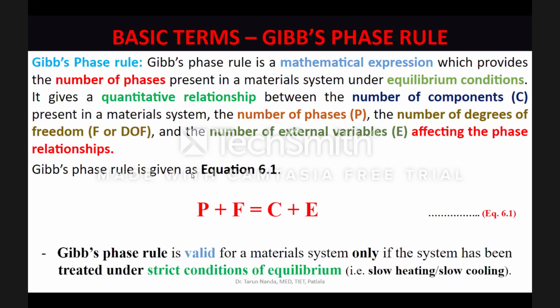You will have to apply Gibbs phase rule time and again to see what exactly is the situation at a particular instant. Whereas had you been doing equilibrium heating or cooling, the final system is completely stable, would show no change with respect to time. So you can apply the Gibbs phase rule. The results of the Gibbs phase rule would be the same if you apply it just on reaching the temperature or even after 10 days of being at that temperature. The same would not be true if you did fast heating or fast cooling. I hope that is clear. Yes, strict conditions of equilibrium means quasi-static processes, very, very slow rates.